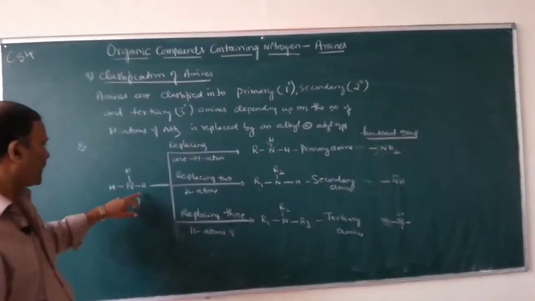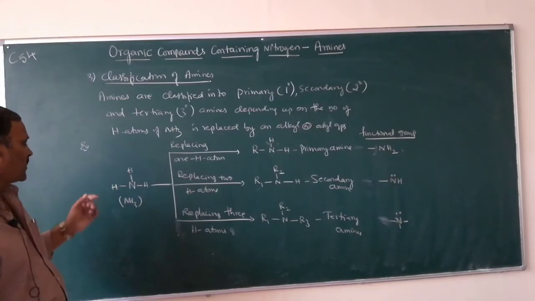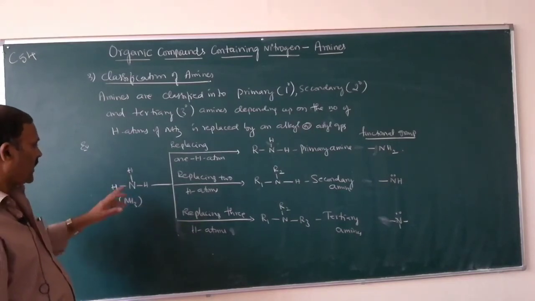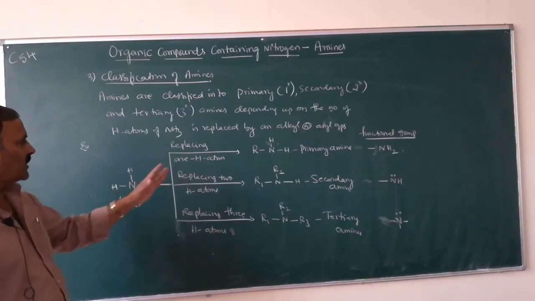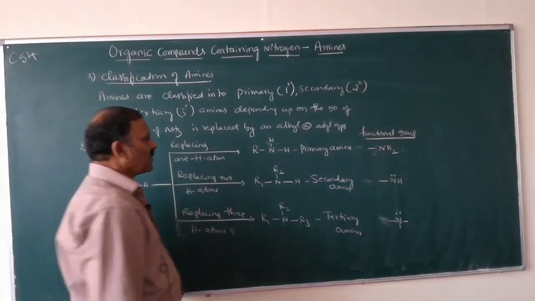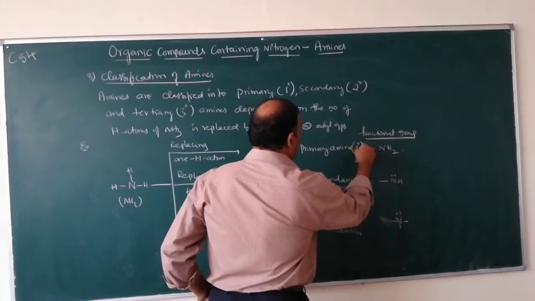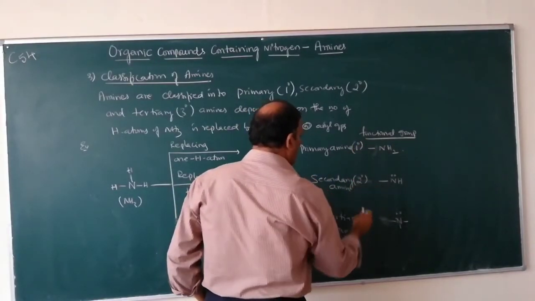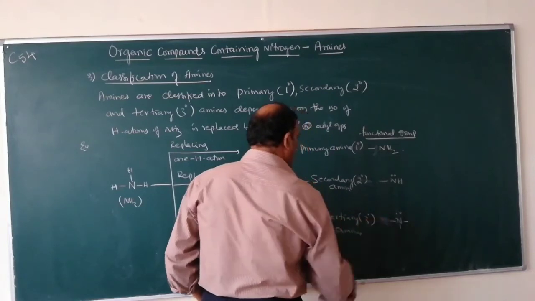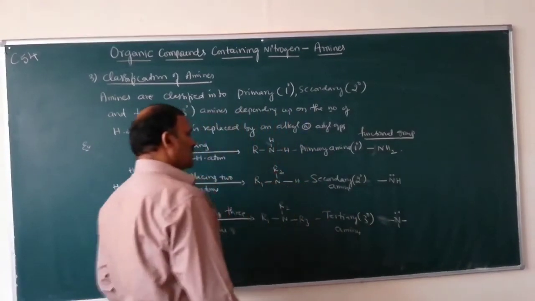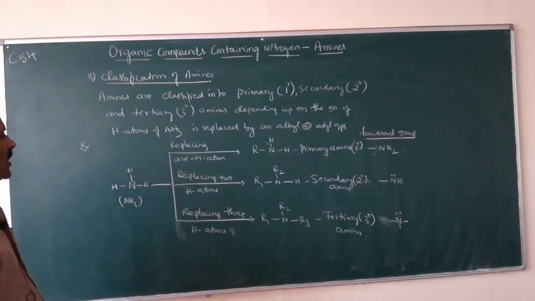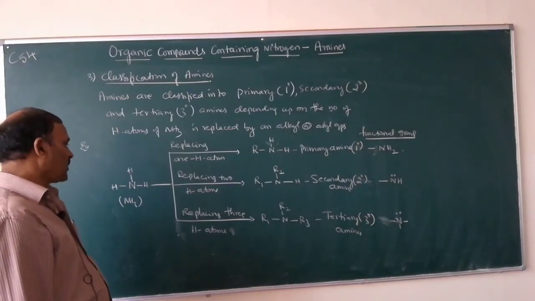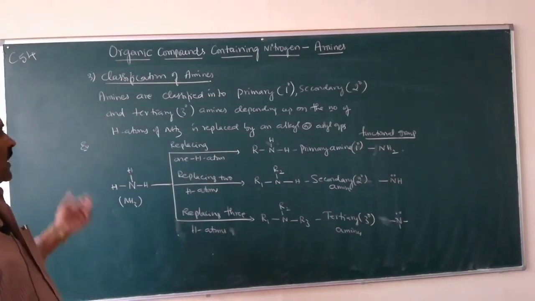So depending upon the number of H atoms of ammonia replaced by an alkyl or aryl group, they are classified into primary amines, secondary amines and tertiary amines. Now we will define one by one. What are primary amines?